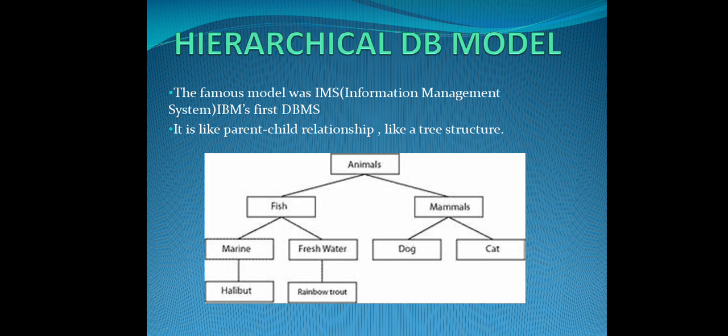So here all the data will be stored in the form of records. Whatever data we store, every data is stored in the form of a record. A record is a collection of fields. For example, when I take animals, what records can we create? We can store the names of the animals, or what the parts are. So the name and parts will be called fields. The collection of fields is called a record.